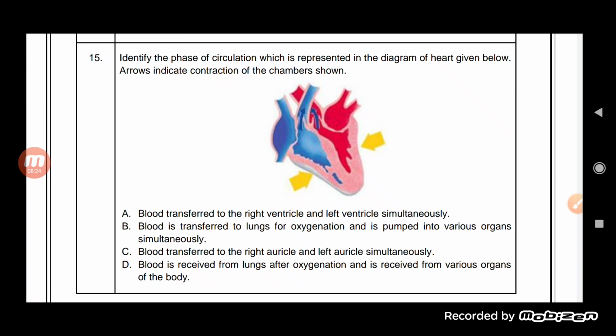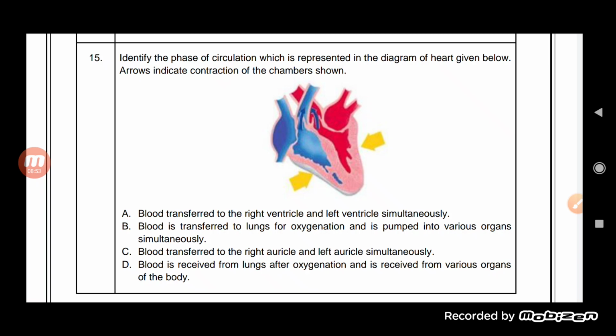So yes, this is the correct one, that blood is transferred to the lungs for oxygenation and is pumped into the various organs simultaneously, because both of them are used to pump the blood, and at one side the deoxygenated blood comes into the heart, and from the other side the oxygenated blood enters the different body parts.